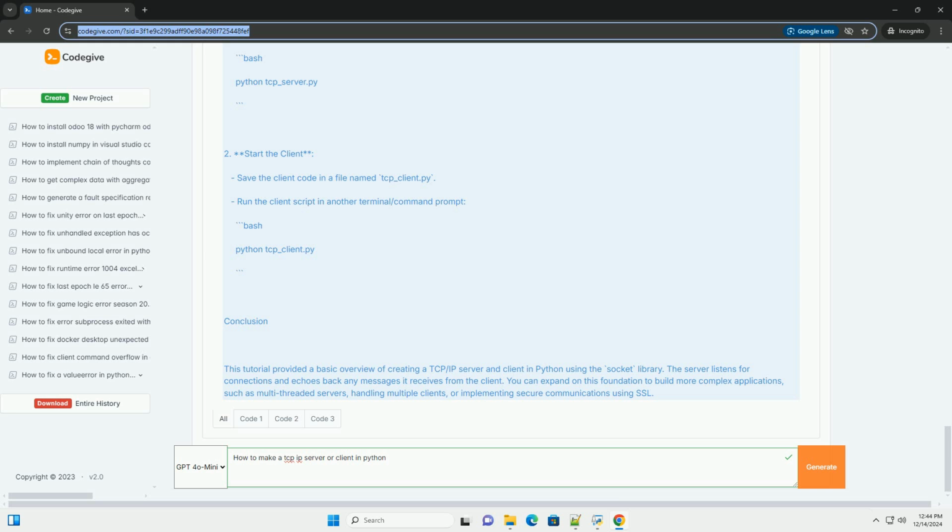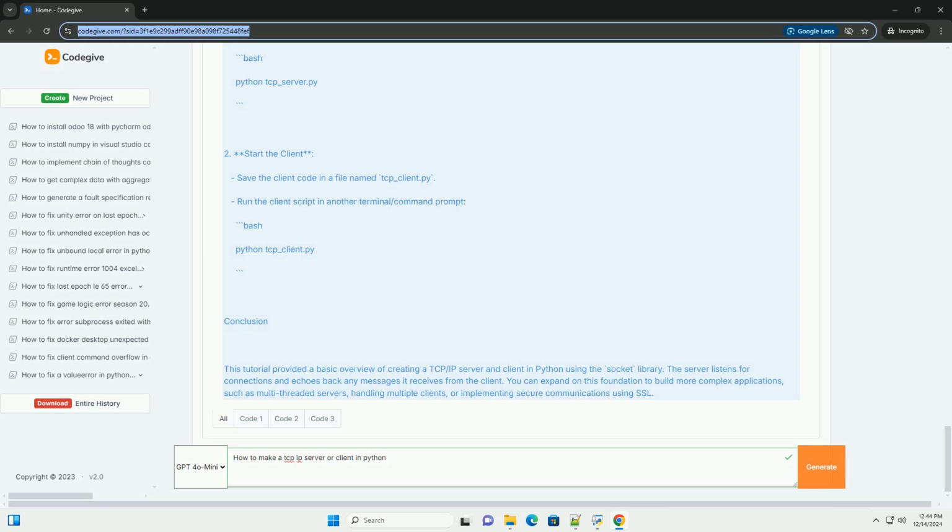client_socket.sendall, data. Finally, clean up the connection. client_socket.close. print, f connection with client_address closed. If __name__ equals __main__, start_server.